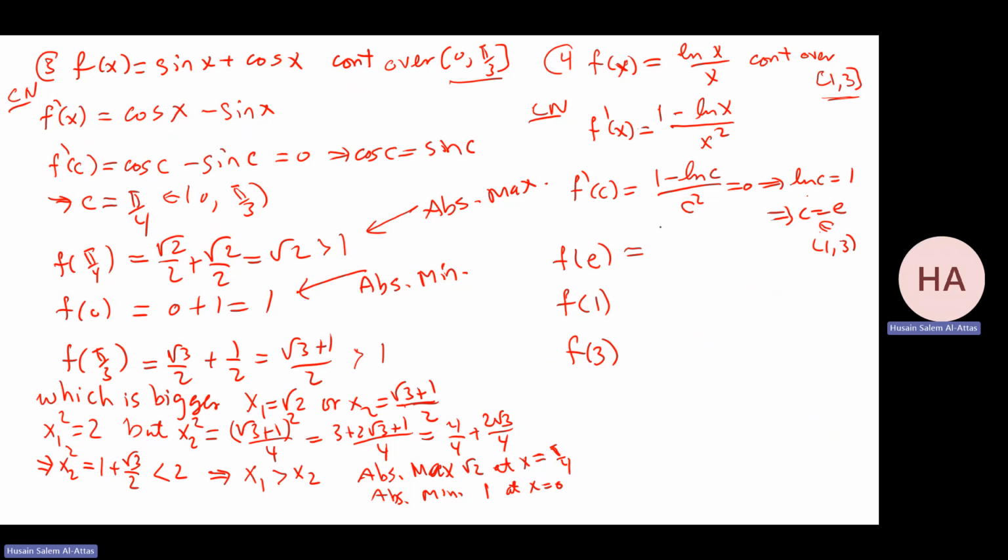F of e will be what? 1 over e. F of 1 is 0. F of 3 will be ln 3 over 3. This is positive. This is positive. So it means this is absolute minimum for sure.